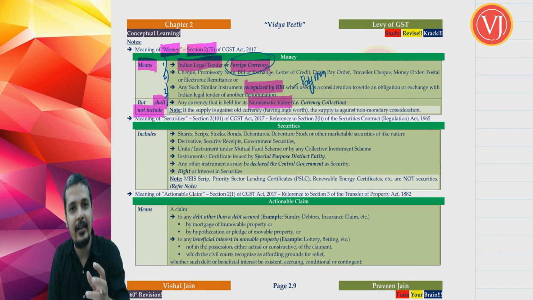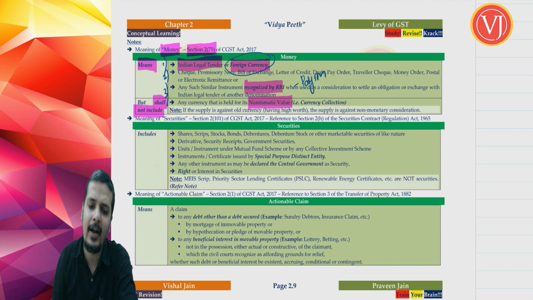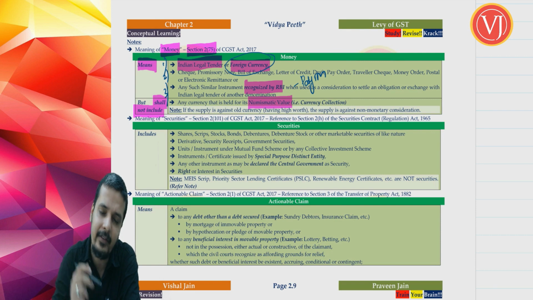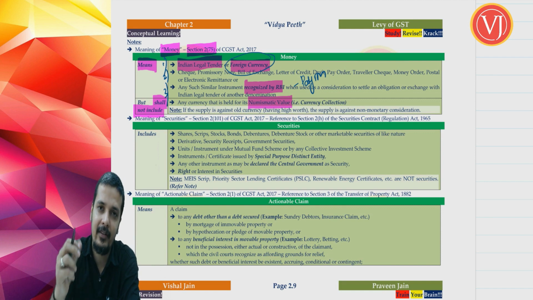It becomes consideration which is not monetary. Non-monetary consideration will be there, and you will be shifted to valuation rules where it will take its own course of action. Right, that is all about your money. Now what is securities? I believe that money is very clear. 3 important points also we have discussed. 2 plus 1. Why 2 plus 1? You have 2 important points, and shall not include has got 1 important point.